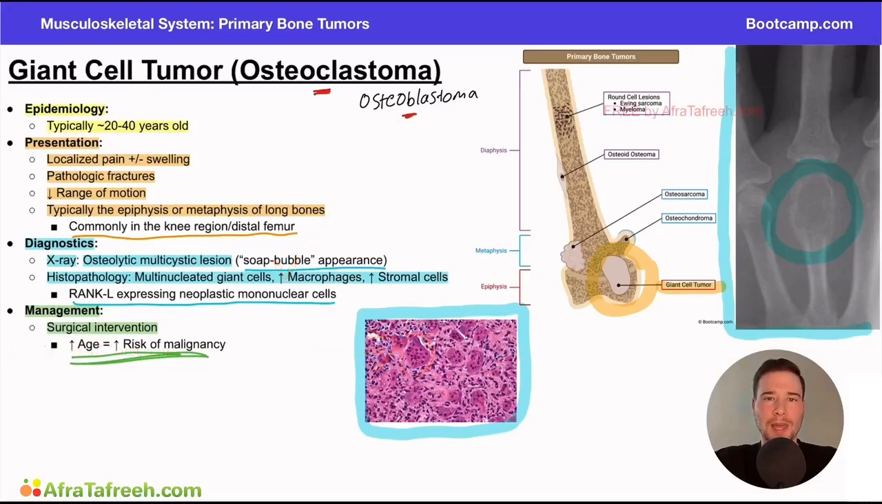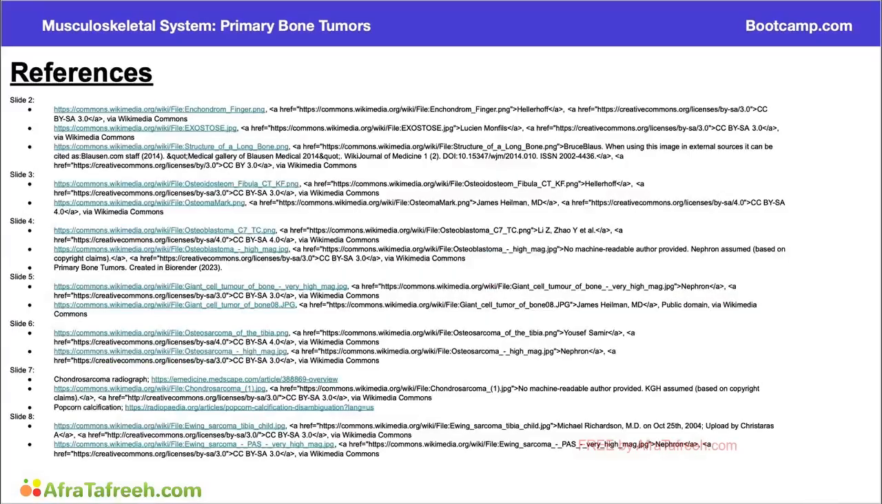When we think about the management here, it's really going to come down to surgical intervention. You're often going to need to do some surgical removal of bone and some bone grafting to help these patients in the long run.